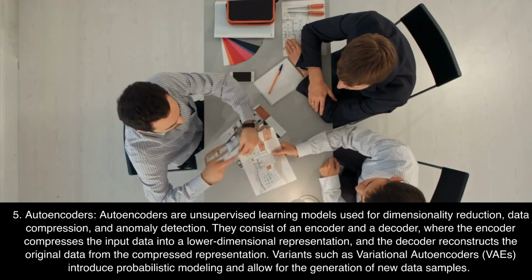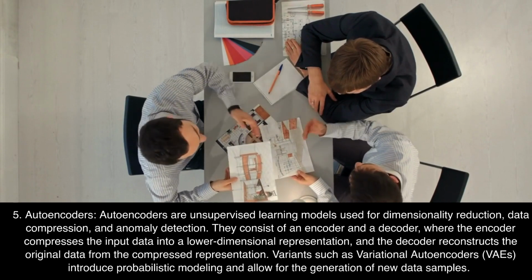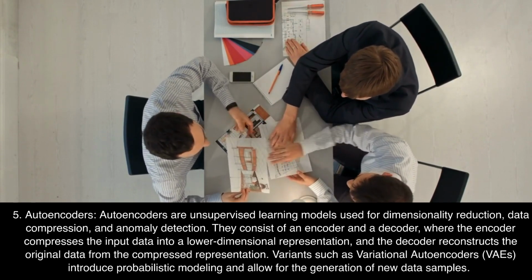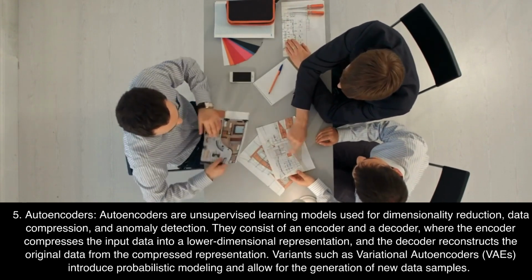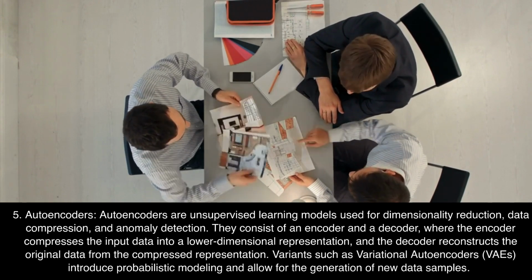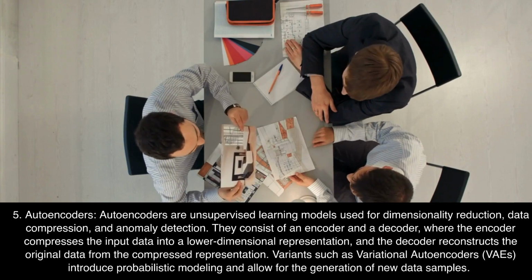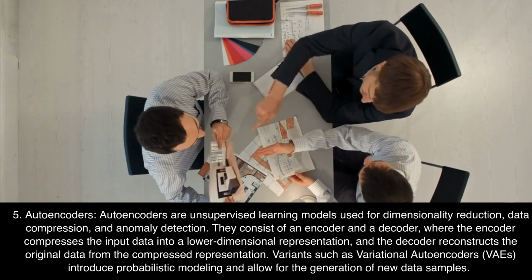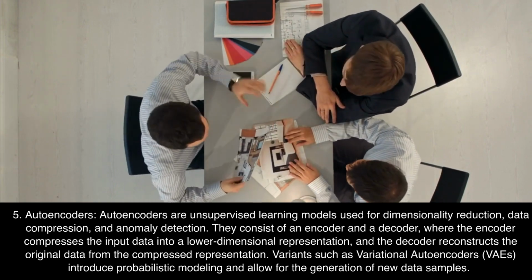5. Autoencoders. Autoencoders are unsupervised learning models used for dimensionality reduction, data compression, and anomaly detection. They consist of an encoder and a decoder, where the encoder compresses the input data into a lower dimensional representation, and the decoder reconstructs the original data from the compressed representation. Variants such as variational autoencoders, VAEs, introduce probabilistic modeling and allow for the generation of new data samples.